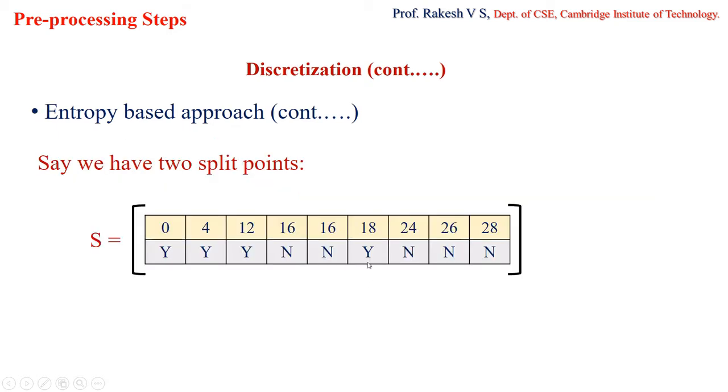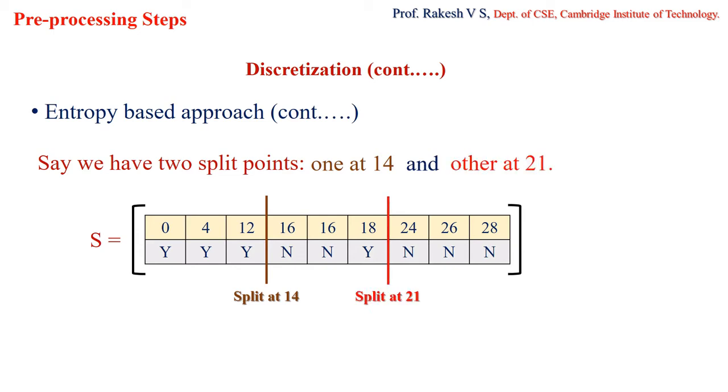So let's say I have two split points. One split is at 14, so I'm going to split this data set at this junction, wherein I get this as one partition and this as the other partition. Consider there is one more split at the point 21. If I split it here, then from 0 to 18 becomes one data set, and from 24 to 28 becomes the other data set.